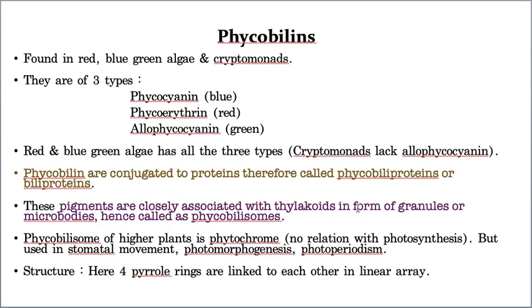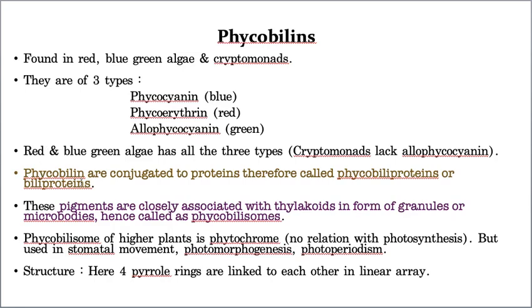Phycoerythrin, in the name itself, erythrin means red colored. Whereas the third, phycocyanin-like one, is bluish green, not exactly green, a bluish touch will be there. So I can say it is bluish green. Where are phycobilins present? We can see them in red and blue-green algae.